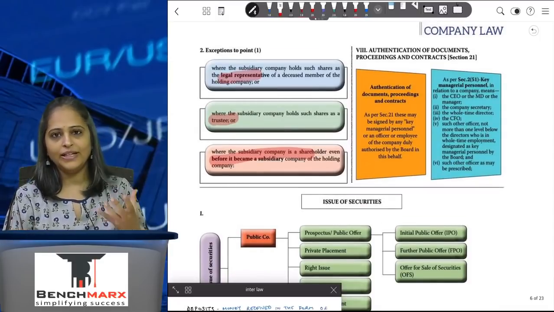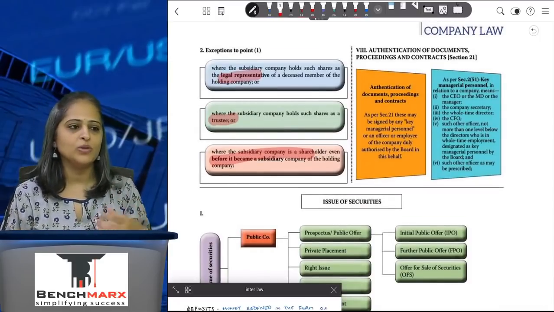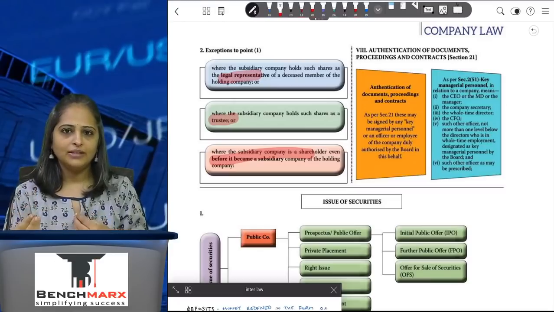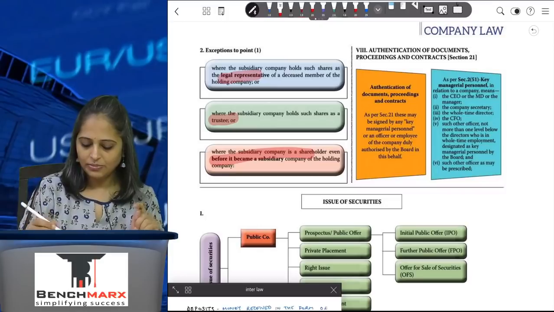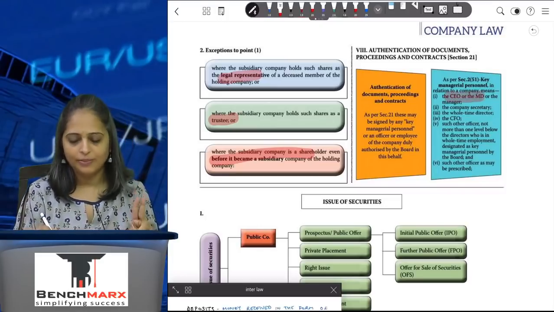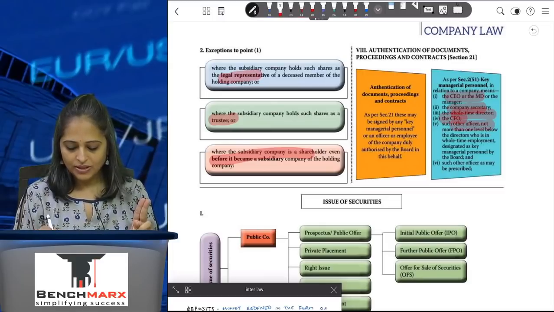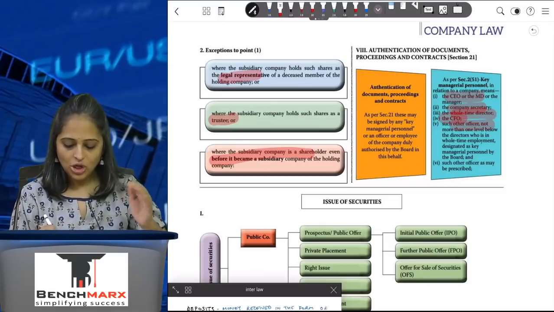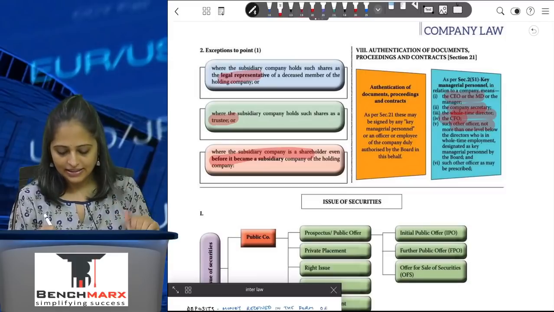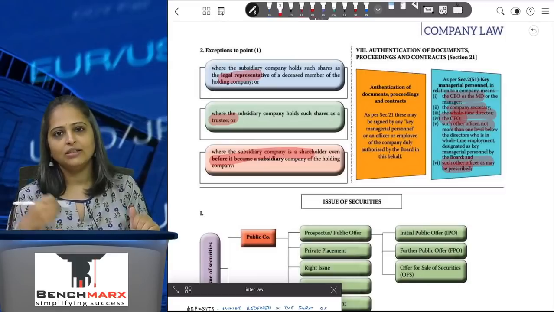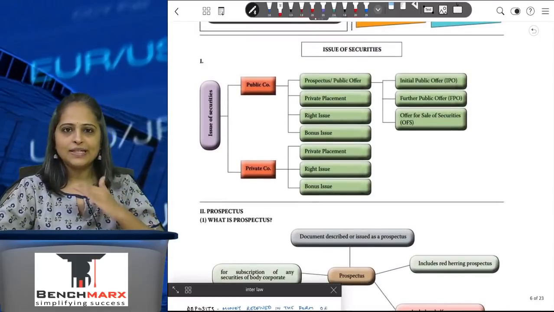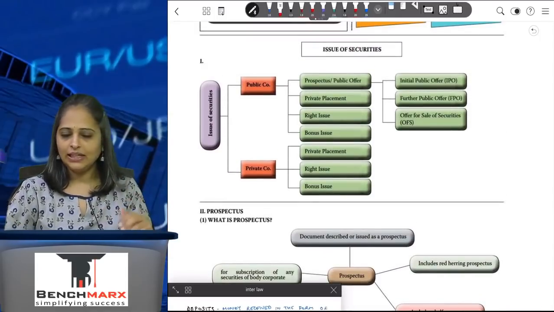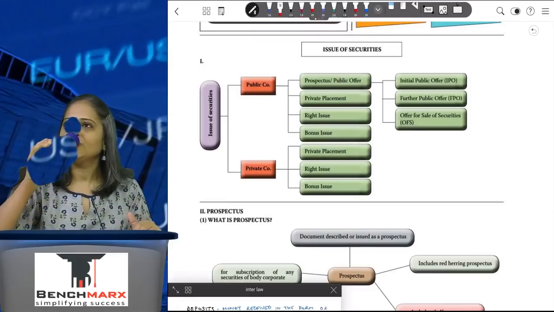And authentication of documents. All the documents which are issued by the company have to be signed by a key managerial person. Key managerial person would be people like CEO and MD of the company, company secretary, whole-time director, CFO, such other officer more than one level below the director who is in whole-time employment designated as a key managerial person, or any other officer who may be prescribed as a key managerial person. So, this is your basics which we have studied last year. Now, coming to the new part.